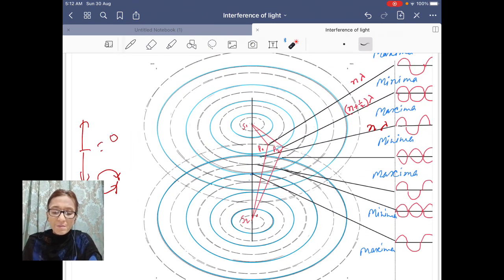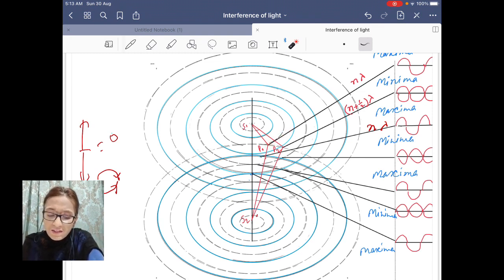Here in this diagram, you have two waves created by two needles, and you will have maxima and minima alternately. The maxima is shown by this complete circle and minima is shown by dotted circle. So at the place where two crests meet, the two waves will be in phase.